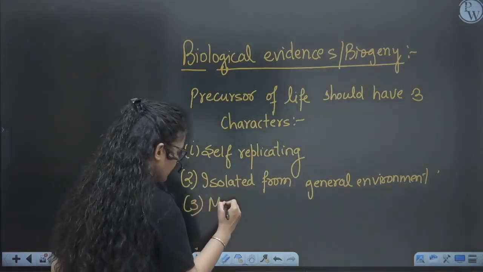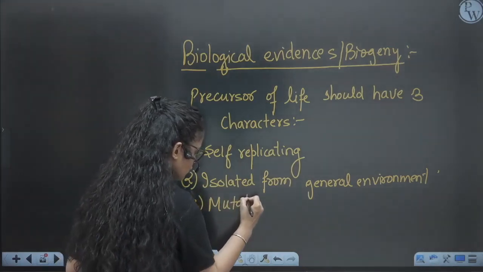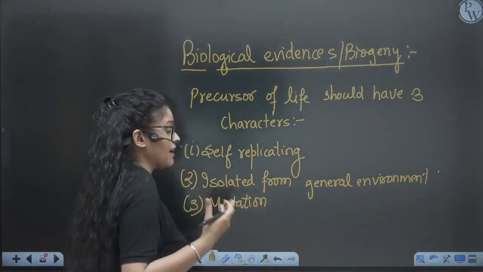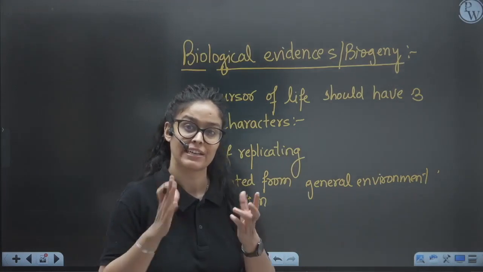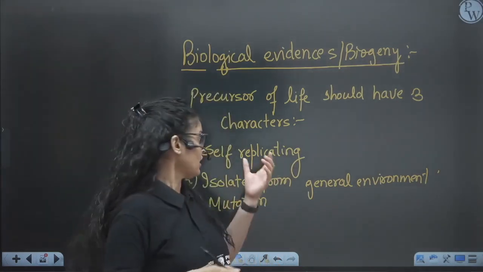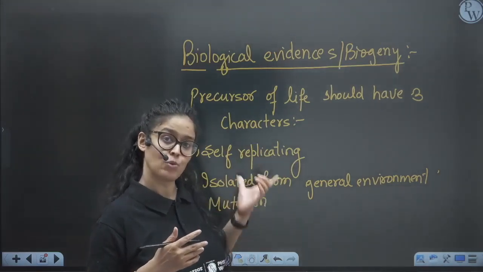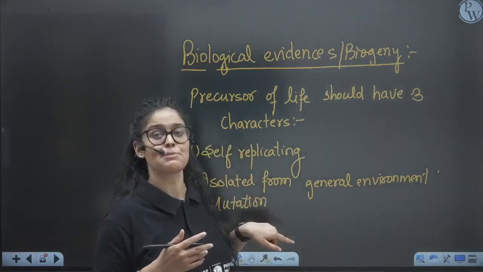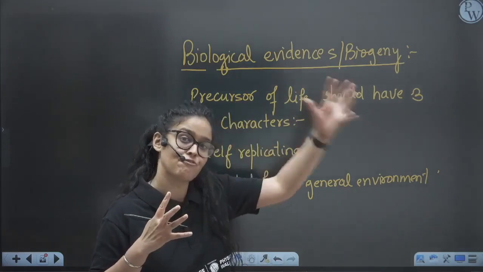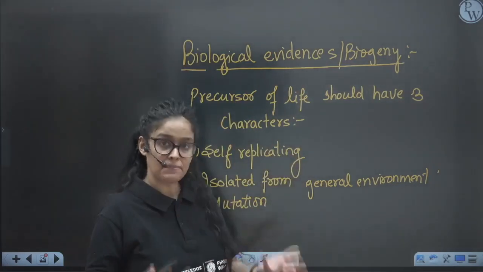And third, they should undergo mutation. Means there should be chances of error or mutation in those molecules. So if a particular molecule formed in the primitive earth shows these 3 things, this is the compound that formed life, right?